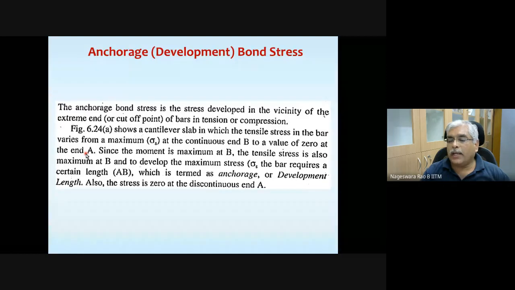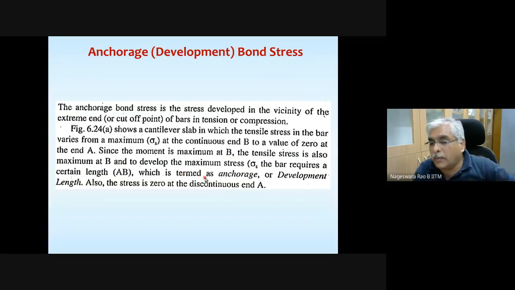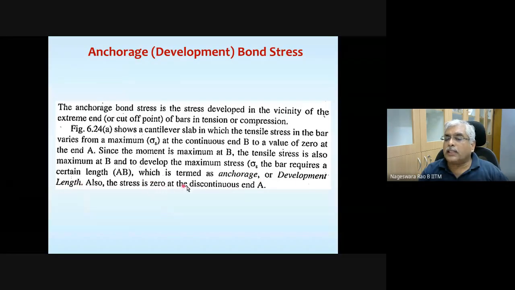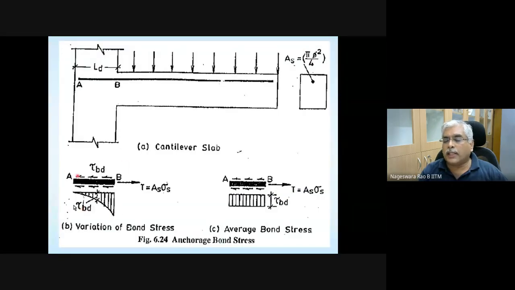You know what is A and B? I have shown you in the figure. Since the moment is maximum at B, tensile stress is also maximum at B, and to develop the maximum stress sigma s, the bar requires a certain length AB, which is termed as anchorage or development length. Also, stress is 0 at the discontinuous end. That is theoretically how the stress distribution is going to be. For design purpose, we are going to assume it to be a constant average value.